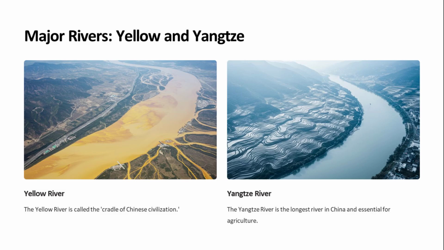Yellow River Valley. Today, China's civilization developed in the river valleys of the Yellow River, the Huanghe River, to the north, and the Yangtze River to the south. The Yellow River Valley is a flat plain and is called the cradle of Chinese civilization. The region to the south of the Yangtze River is hilly.